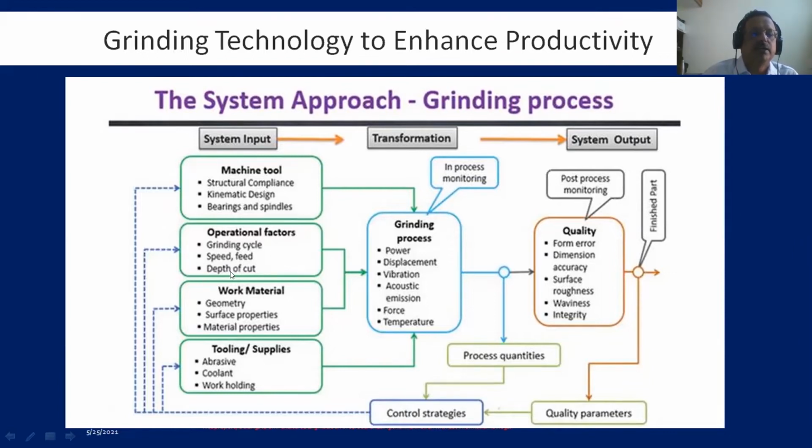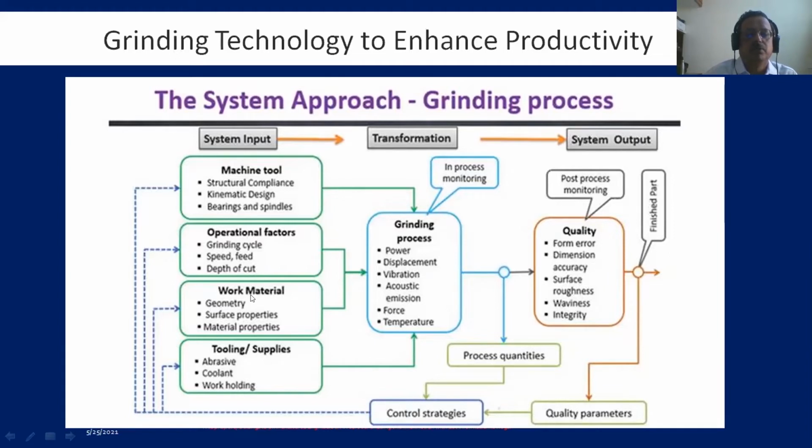In different types of grinding, different depths of cut will be there. In finish grinding, it will be in the order of microns, whereas in creep feed grinding, you will remove in millimeters. So it depends on the operation. These are the operational factors. Coming to work material, geometry, and what type of component you are grinding.